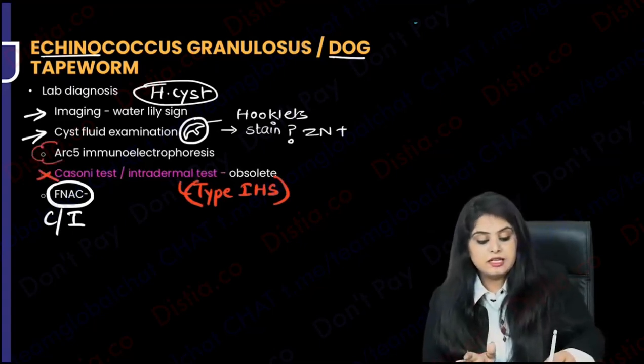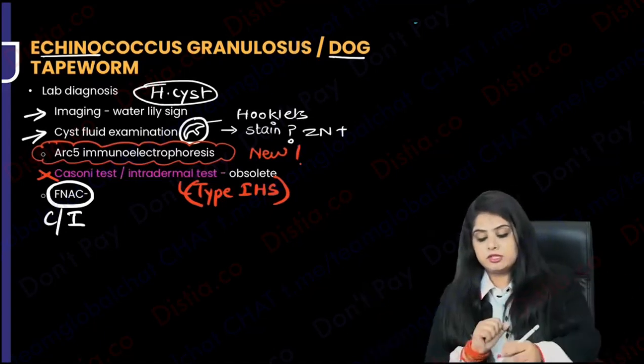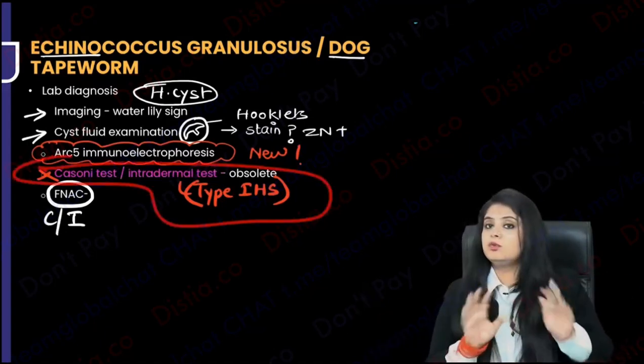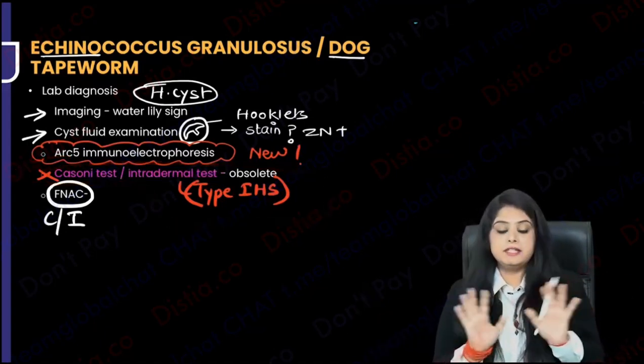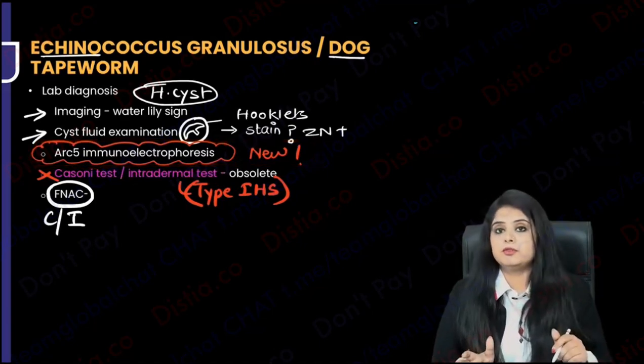Now what is done is ARC5 immunoelectrophoresis. That is the newer test. So one old test question comes, one new test question comes. In the old test, the Casoni test, no one does it, risk of anaphylaxis, very, very deadly. I don't want to get into it. The new test is ARC5 immunoelectrophoresis.